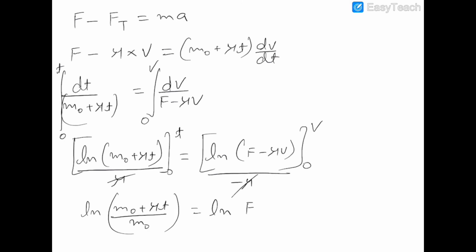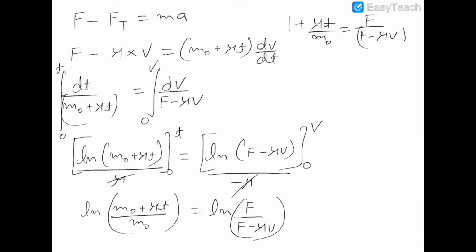F upon F minus mu v. So taking the anti-log on both the sides, this is 1 plus mu t by m naught, and this is equal to F upon F minus mu v.